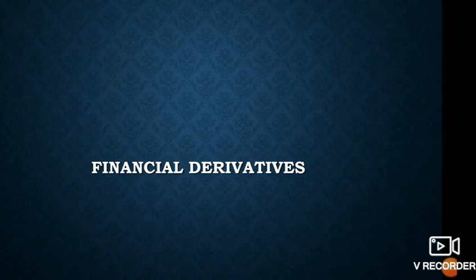There are a lot of types of derivative contracts. We'll get to know about that as we continue with this subject, but this is just a general meaning of derivatives. So what is the difference between financial derivatives and normal derivatives? It's so simple. If the underlying asset is a financial asset or financial instrument, obviously it is a financial derivative. If not, it is a normal derivative. There are a lot of types like commodity derivatives and so on. We'll get to know that as we proceed with this unit.